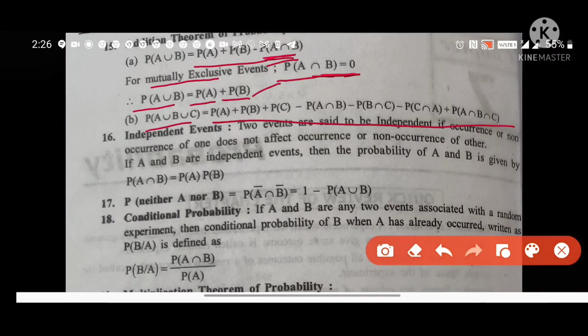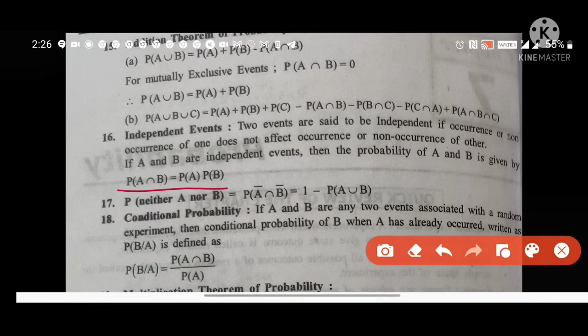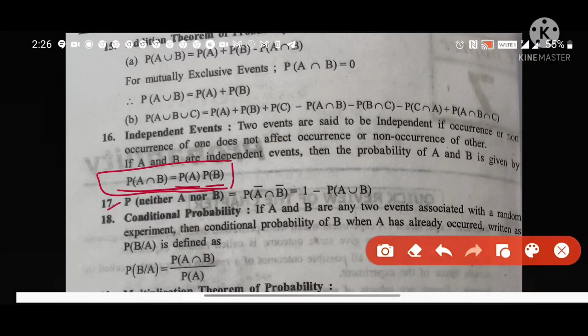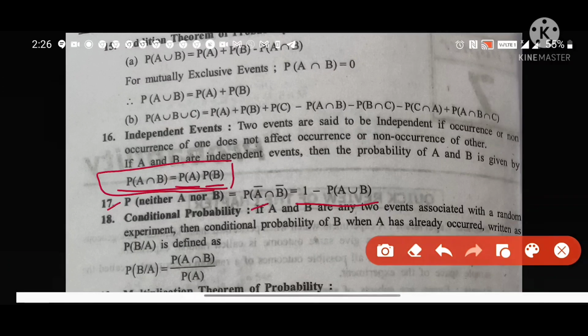And this is for 3 events, probability of A union B union C. Next is independent events. If 2 events are independent events, then, this is very important, probability of A intersection B is equal to probability of A multiplied by probability of B. Next, probability neither A nor B, that is probability of A bar intersection B bar, is equal to 1 minus probability of A union B.